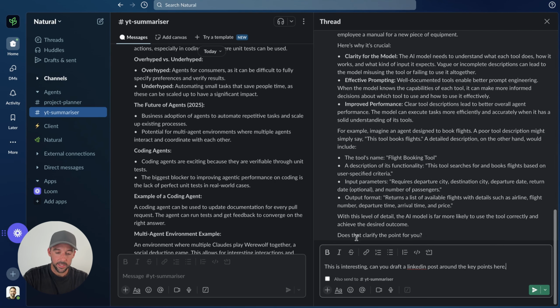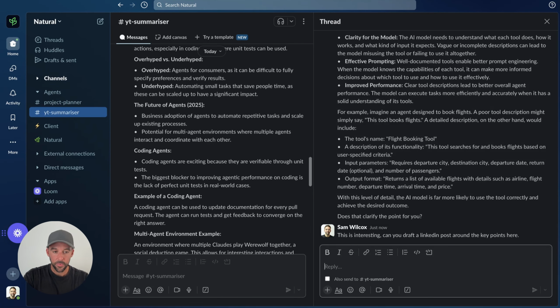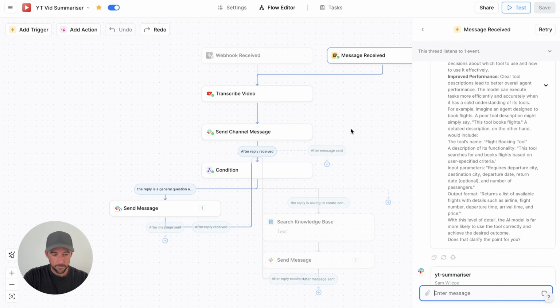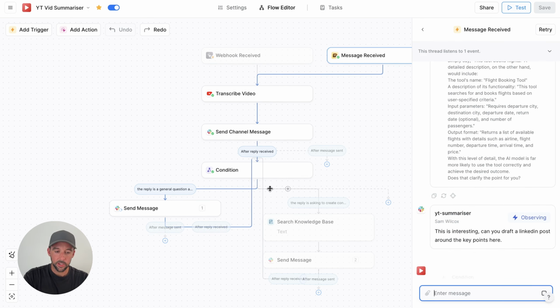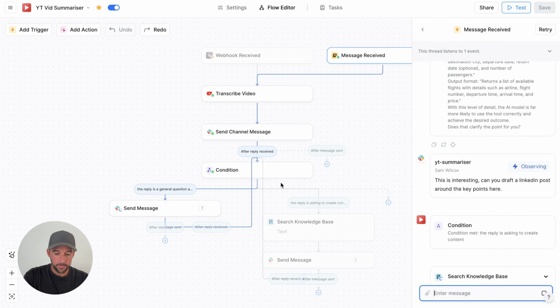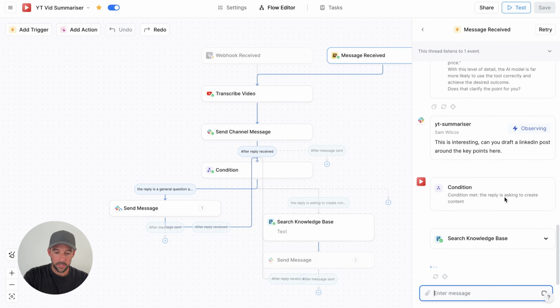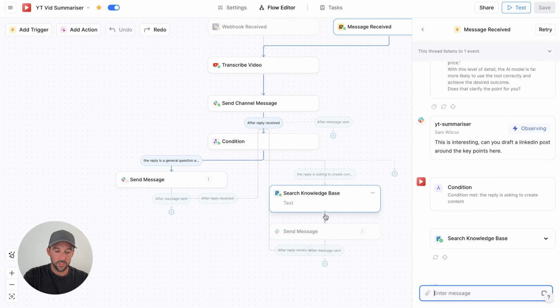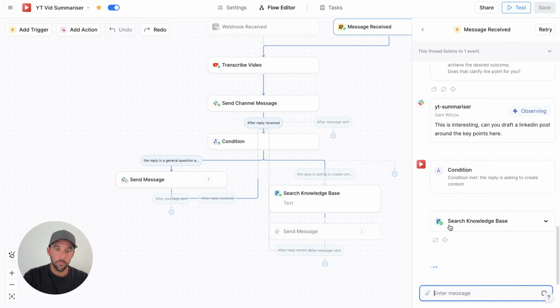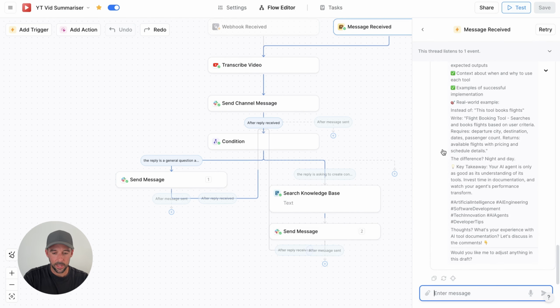So now I like this content. I find it interesting. I can say, this is interesting. Can you draft a LinkedIn post around the key points here? So if we press enter, we can come back over to Lindy and we can see it's going back to the condition to check what type of reply it is. This time it knows that we're asking it to create content. So it's now going to search the knowledge base, which is really cool. And then once it's searched the knowledge base for my LinkedIn post examples, so it can analyze the style, then it's going to come in here and send me a message.